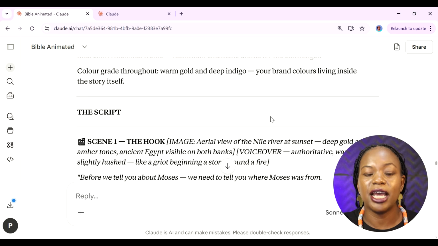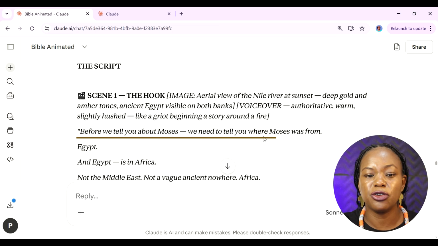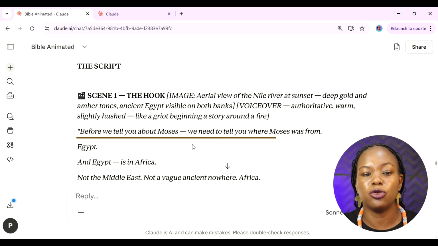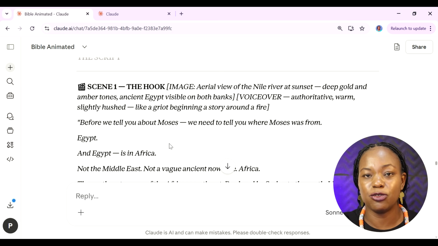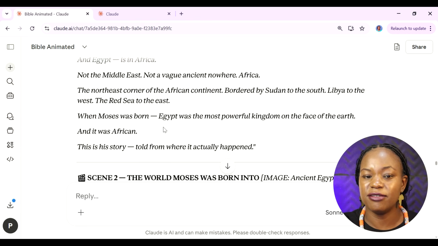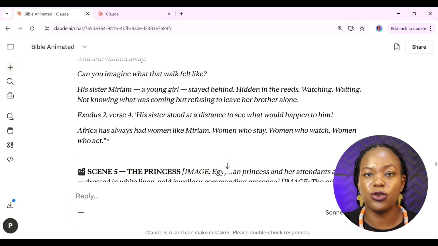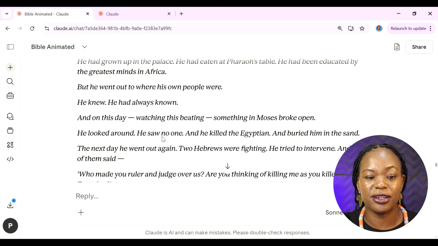This is the script. Yeah, you can see we have scene 1, and it starts by just saying, before we tell you the story of Moses, we need to tell you where Moses was from. I actually did not like that beginning, but you'll see me correcting it later on. And then we have scene 2 of the world that Moses was born into. Yeah, and then it goes on and on, giving me all the different scenes up until scene 9.